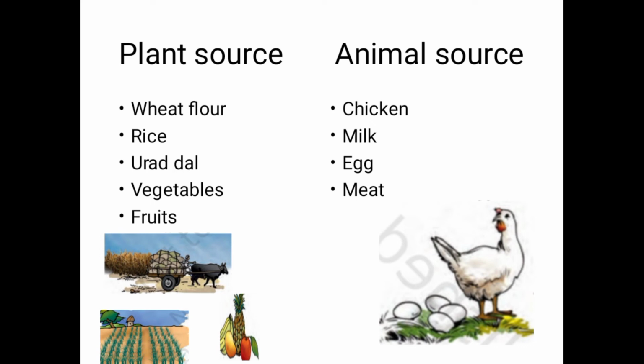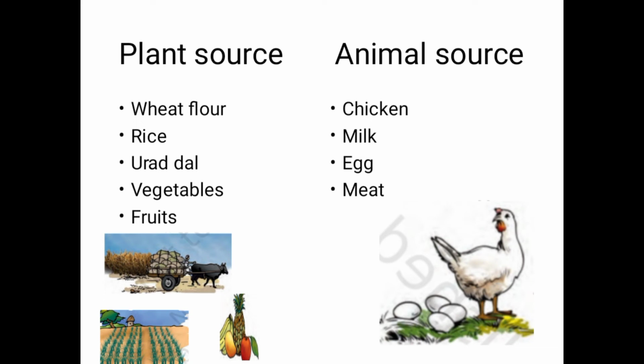Remember, what are the plant sources? Wheat flour, rice, urad dal, vegetables and fruits. How do you get wheat flour? From wheat. Wheat is grown in the fields, so we get wheat from plants. We take the wheat grains and get them made into flour. Rice we get from paddy. Paddy is also a plant, so rice is also a plant source.